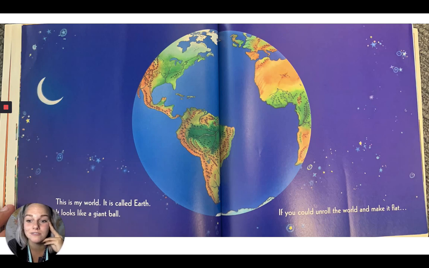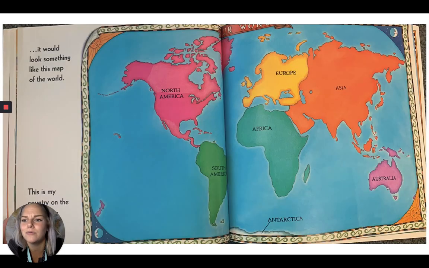This is my world. I call it Earth. It is called Earth. It looks like a giant ball. If you could unroll the world and make it flat, because it's not flat, it's round, it would look something like this. Map of the world. This is my country on the map of the world. So here are all the 7 continents: North America, South America, Africa, Europe, Asia, and Australia. We live on the continent of North America, in the country of the United States of America, in the state of Indiana, in the town, city of Fishers.